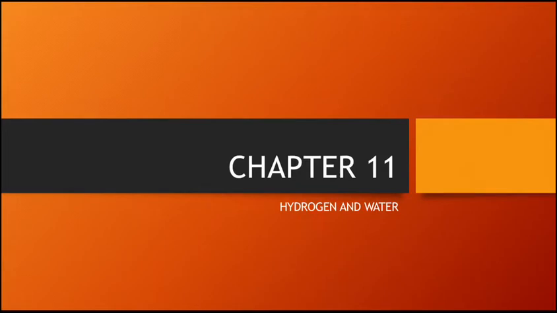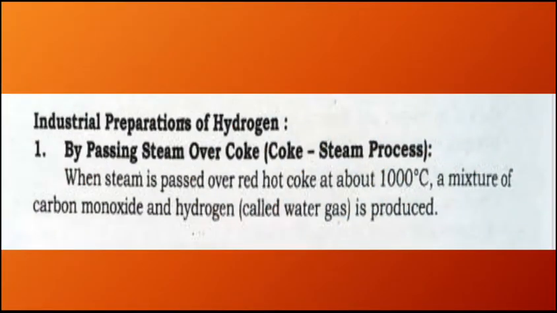Now we are going to discuss the industrial preparation of hydrogen. There are basically 4 methods to prepare hydrogen in industry. In today's lecture, we are going to discuss the first method, that is by passing steam over coke. So this process is known as the coke steam process.